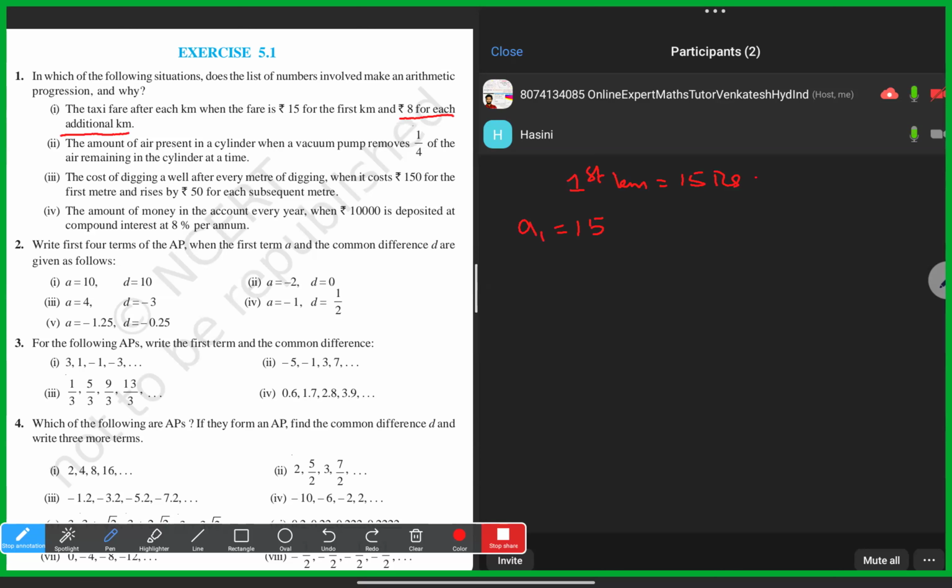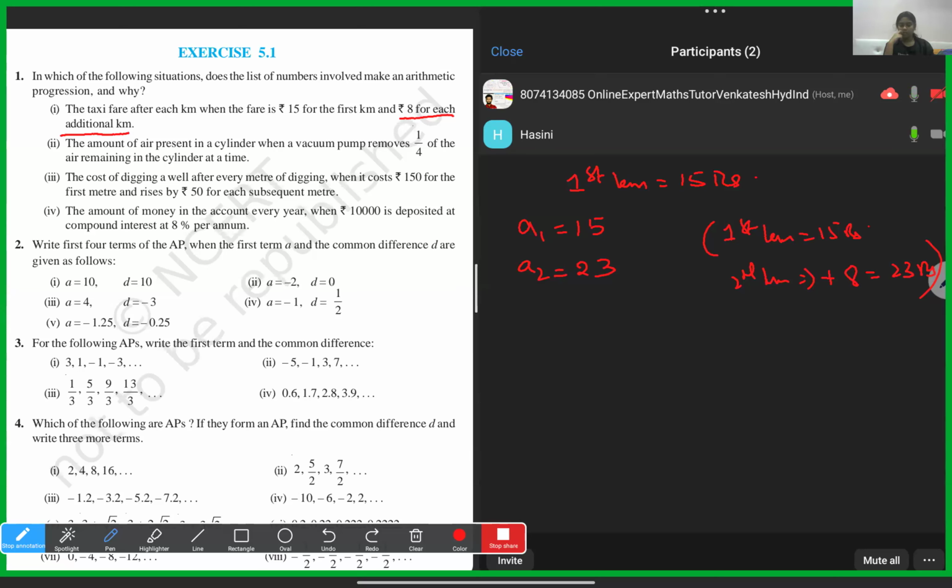Suppose the person travels 2 kilometers, he will have to pay 15 for the first kilometer plus 8 for the additional kilometer. So how much does he pay finally? 23. So if he travels 2 kilometers, it is 23 rupees.